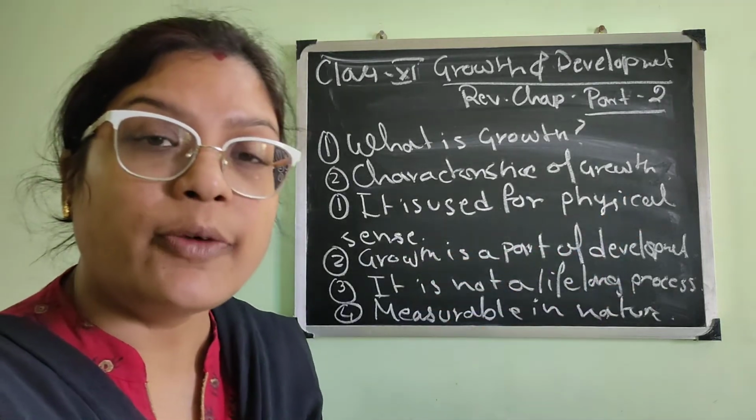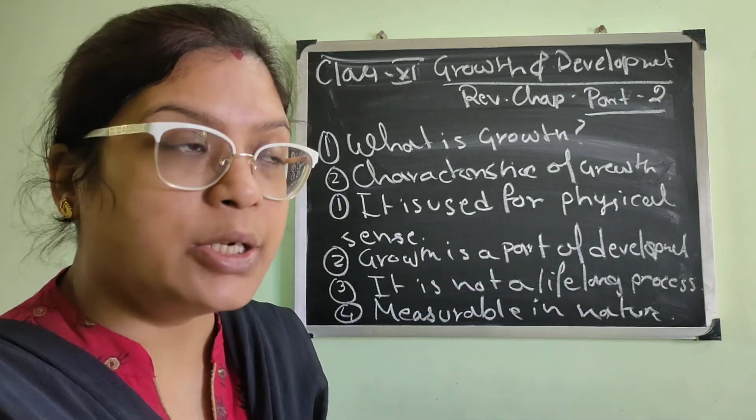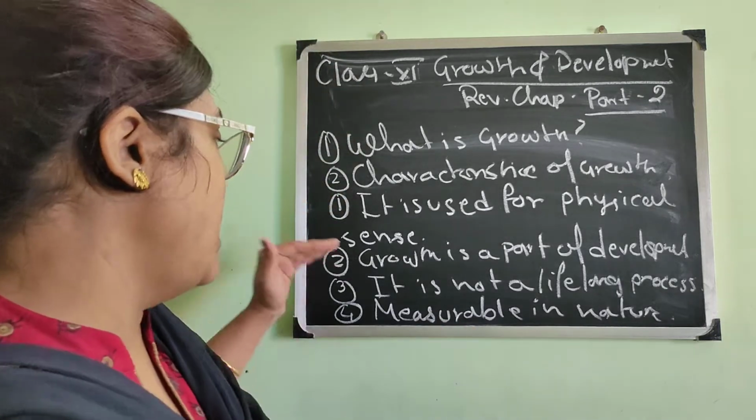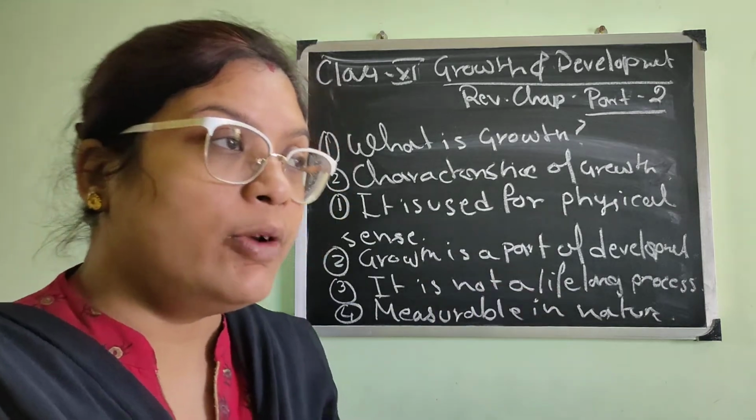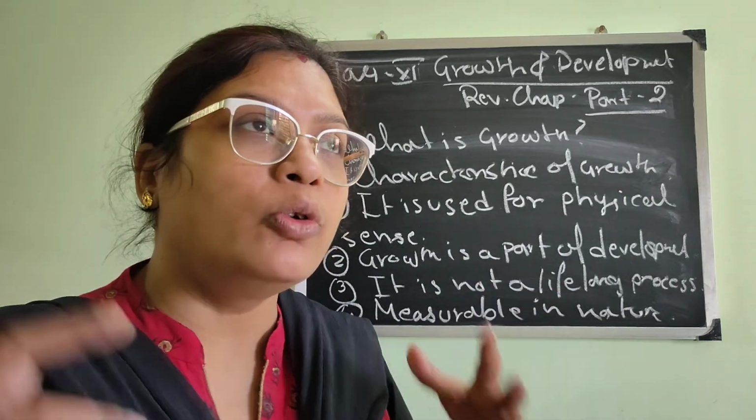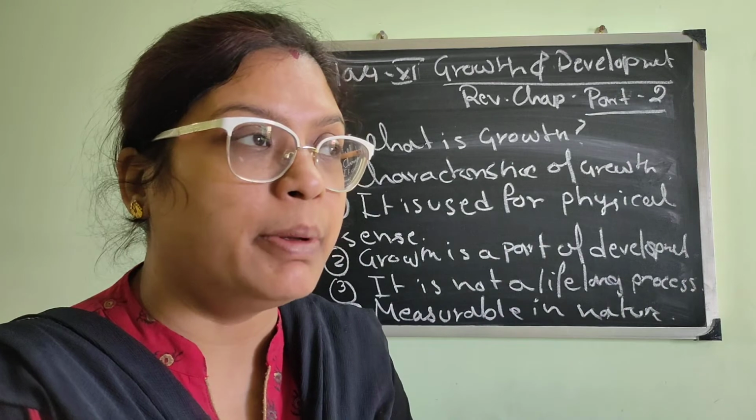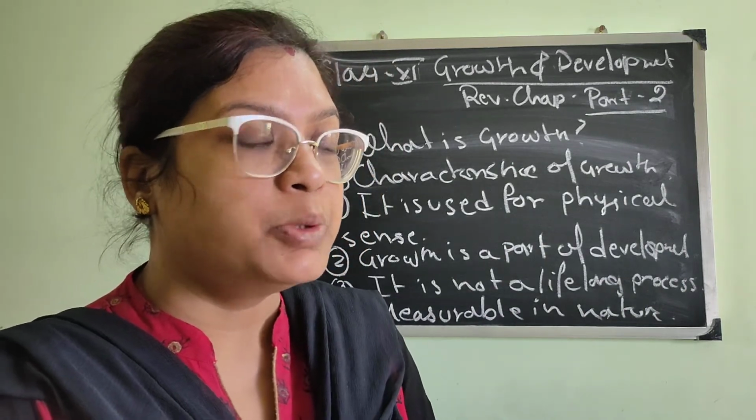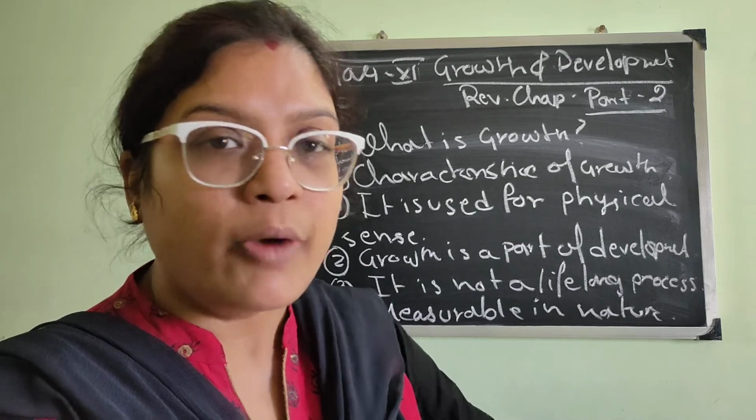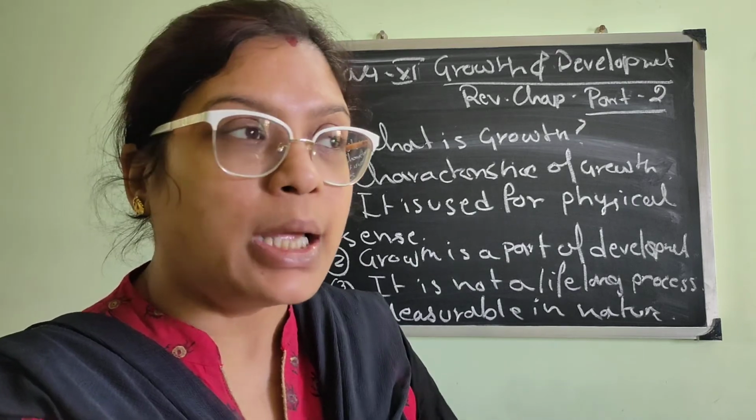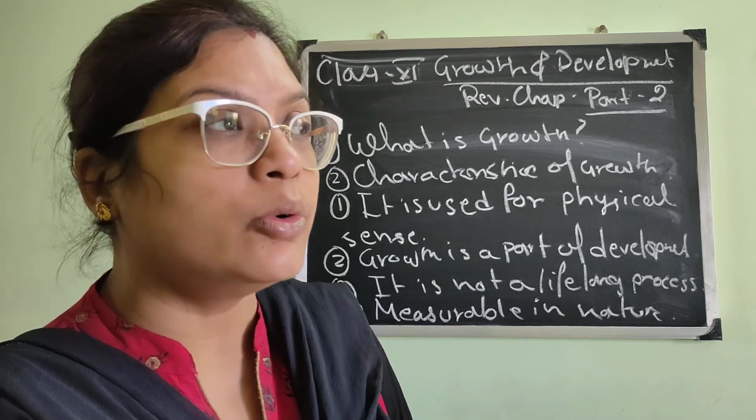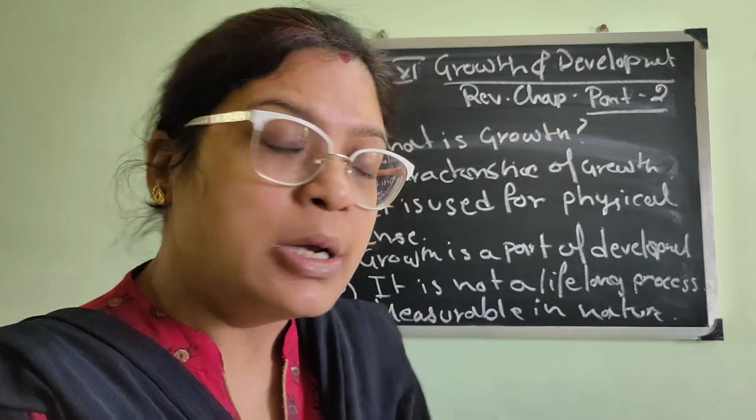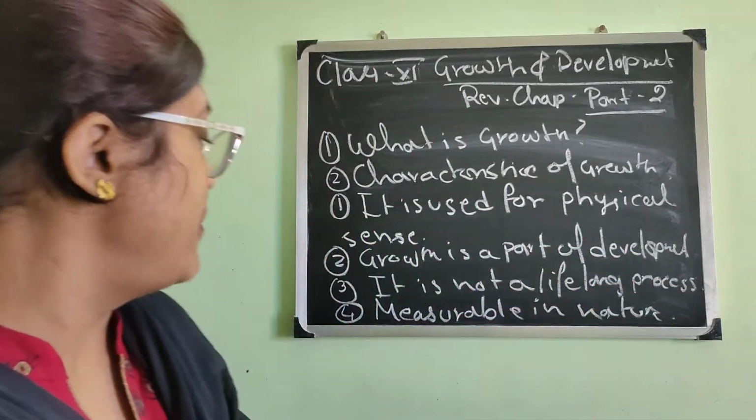So if we discuss all the characteristics of growth, number 1, growth is always used for a physical sense, because it is a physical issue. Growth is always about your physical condition, physical health. Number 2, growth is a part of development. Development will not occur if your body stays like a small 1-year baby. There is a disease, dwarfism, where the size of the body does not increase. There we must say that the growth has not taken place properly, and that is hampering the development. So growth is always a part of development.